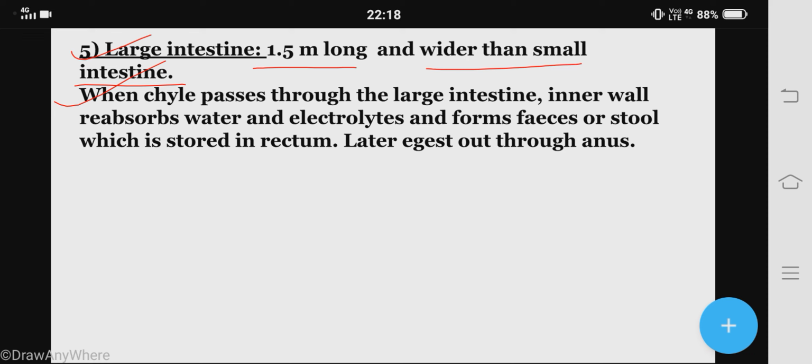Well, when chyle or undigested food material passes through the large intestine, the inner wall of the large intestine reabsorbs water and electrolytes.